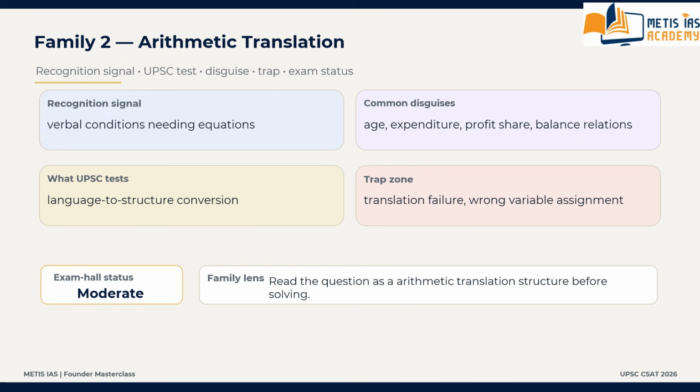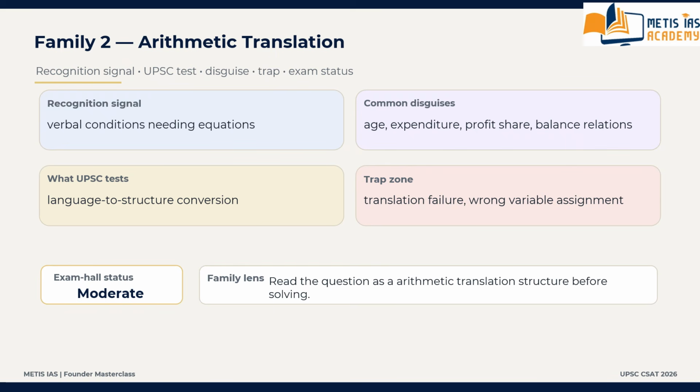For that, you have to remember: whenever the question gives you a verbal condition and expects you to convert it into structured relations or equations, when it appears in your exam paper, you have to identify this as belonging to family number 2, arithmetic translation. Then what is UPSC really testing?